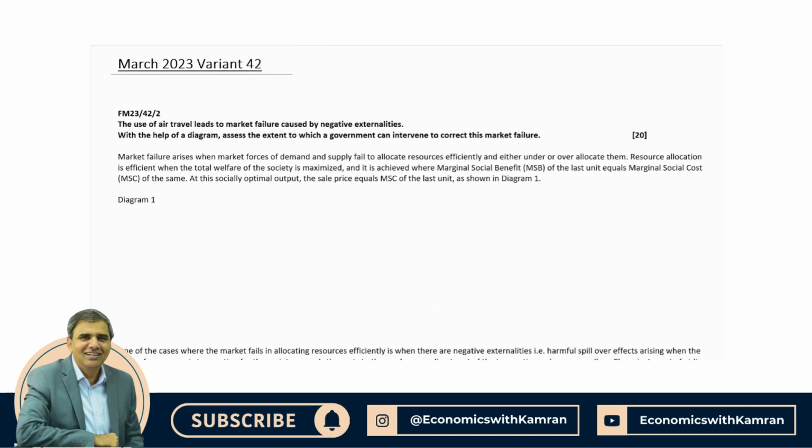There is only one variant in March 2023 exam papers, and that is variant 4.2. This is question 2 of paper 4.2 of February-March 2023. The use of air travel leads to market failure caused by negative externalities. With the help of a diagram, assess the extent to which a government can intervene to correct this market failure.